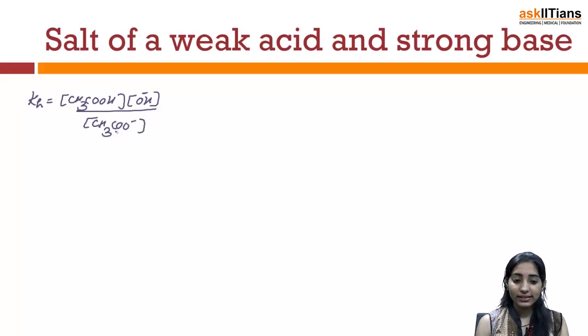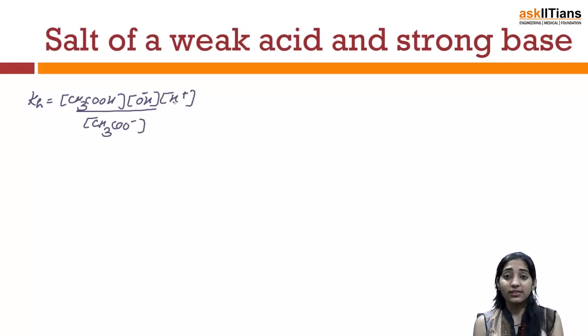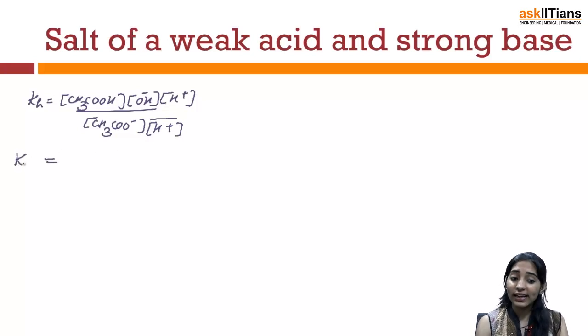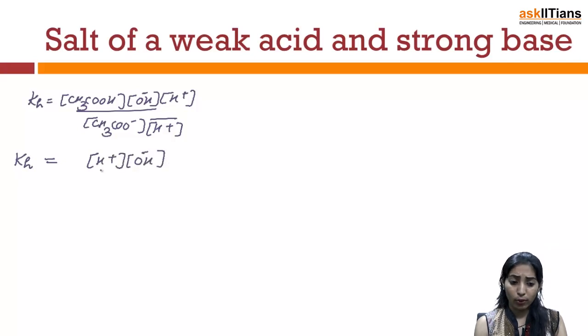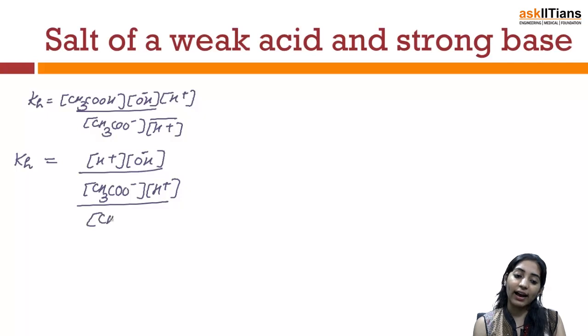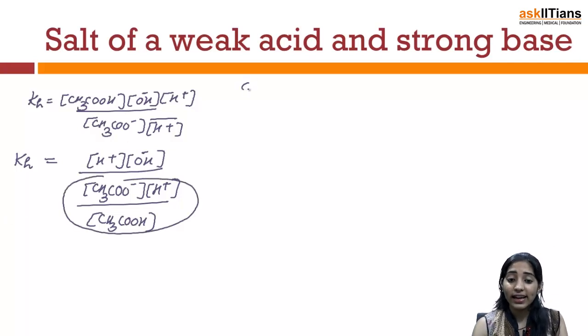Now if I divide and multiply this equation by the concentration of H positive, since H positive will also be involved in the reaction, and if I rearrange, I can very easily write Kh as H positive multiplied by OH minus, divided by CH3COO minus times H positive, and if I take the CH3COOH downside, I can write CH3COOH here. Now we are encountering a very similar expression which we did earlier when acetic acid CH3COOH was dissolved in water to form CH3COO minus plus H positive.